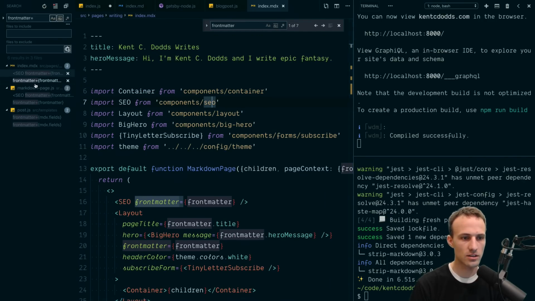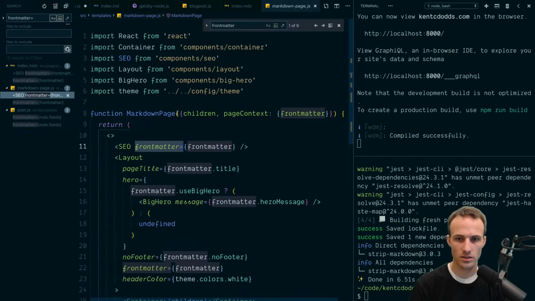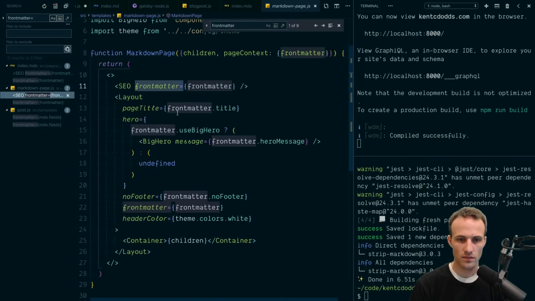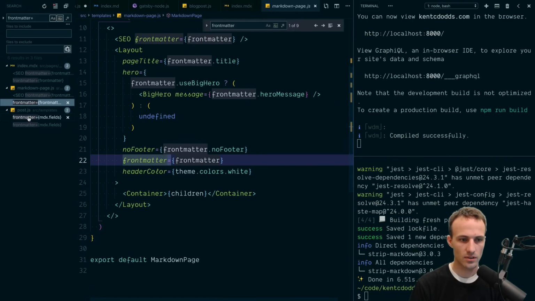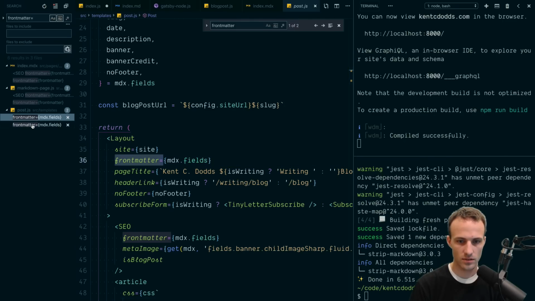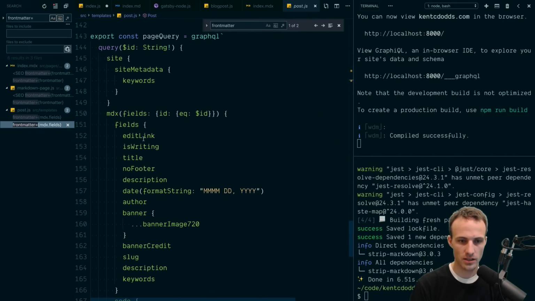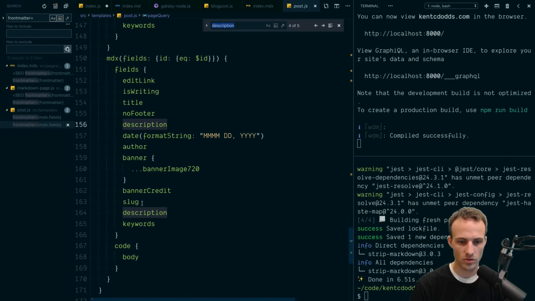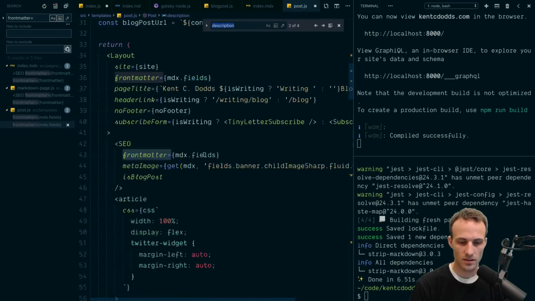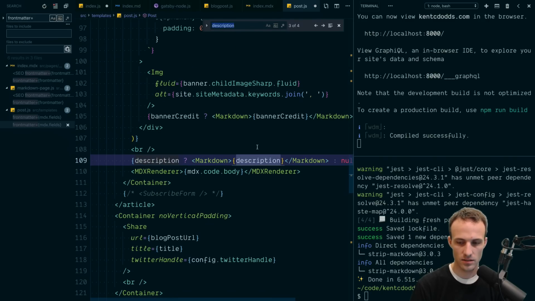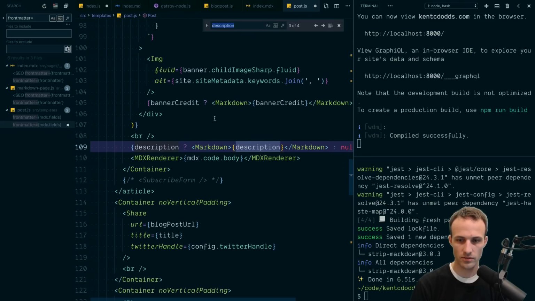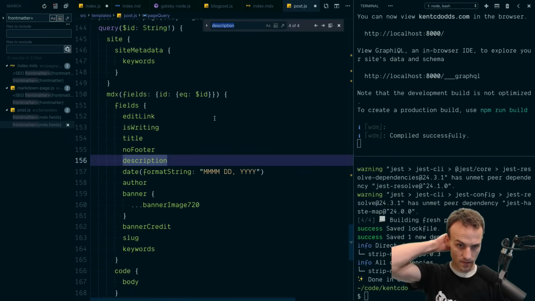This one is a different page. Just need to find where we're pulling in the description. Oh, that's interesting. We're doing description twice. Whoops. And you know what? This one also, oh, no, that's markdown, so that's fine.